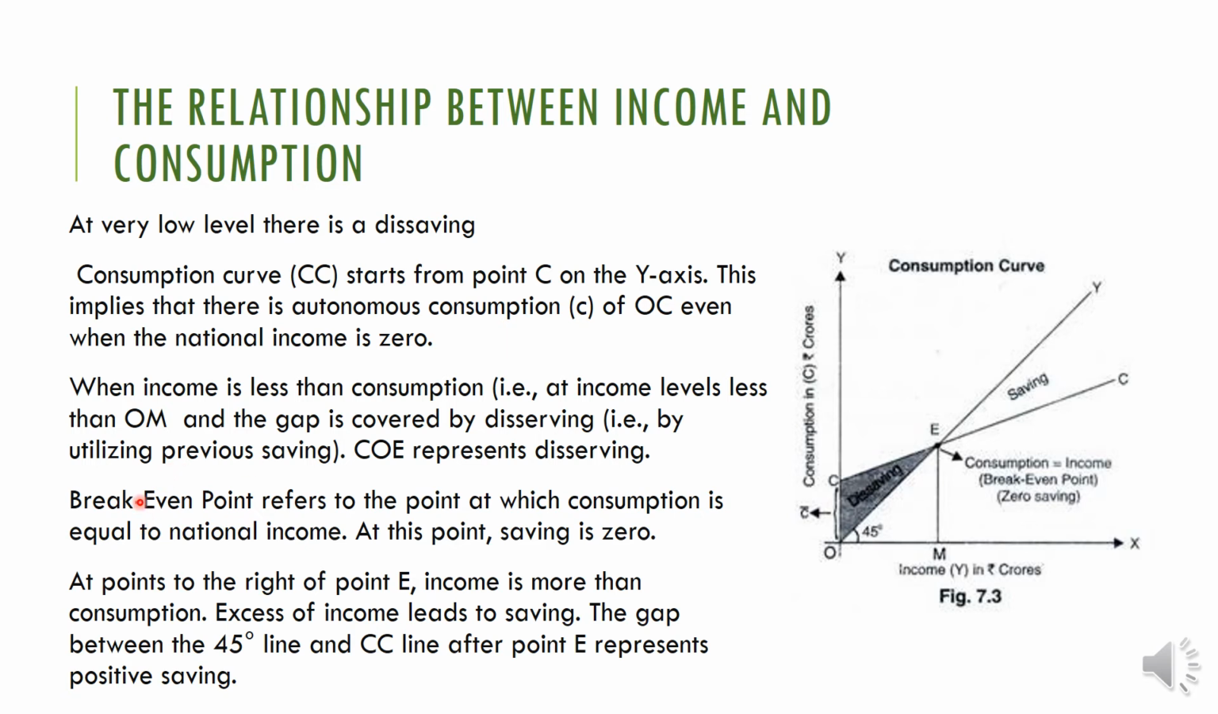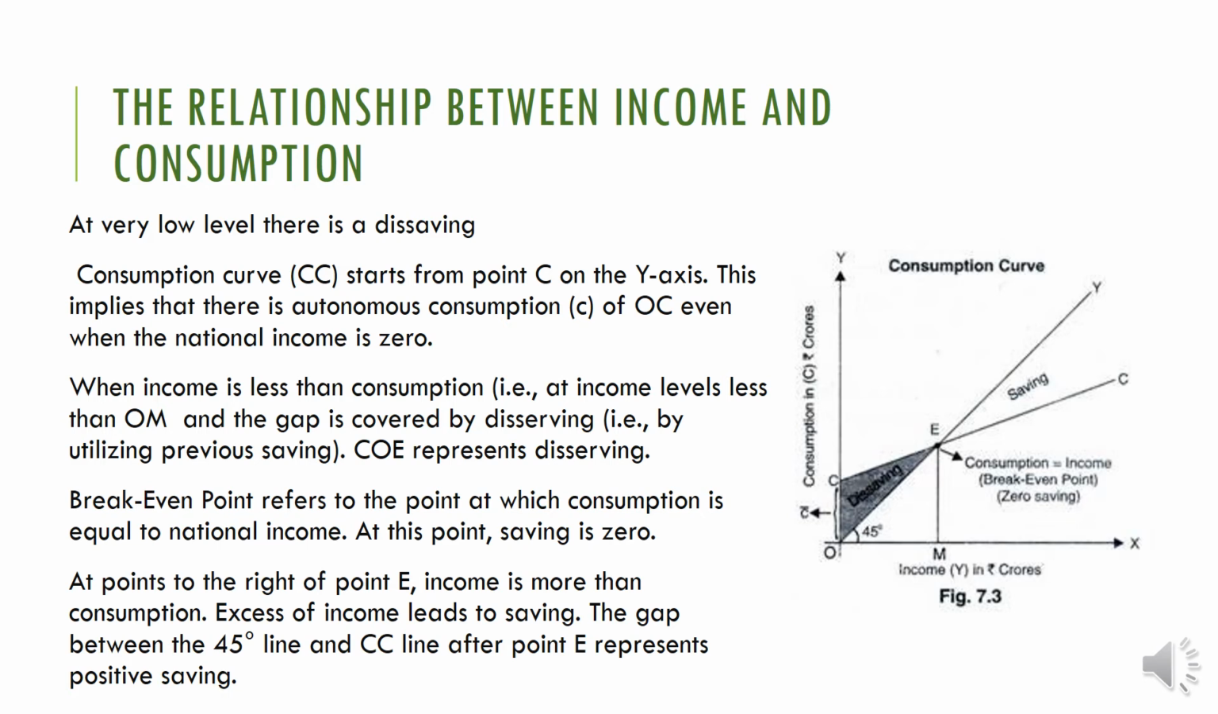Then break even point is what? E is the break even point. I told you already, at this point consumption is equal to the national income. At that particular point we can say that saving is zero. Then any point to the right side of E leads to saving. Why? Because the gap between income and consumption will be considered as a positive saving. Clear? So this is the relationship between income and consumption.